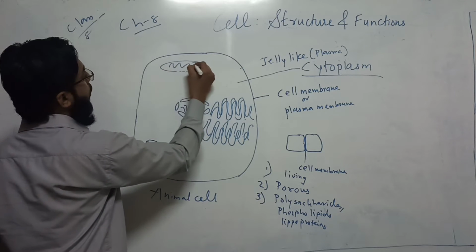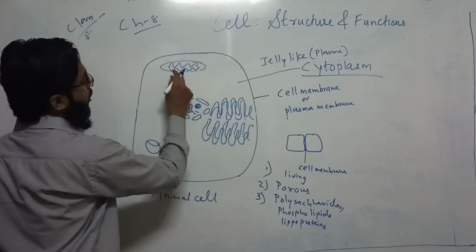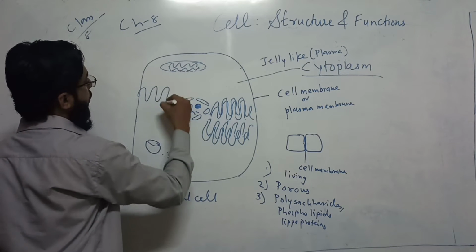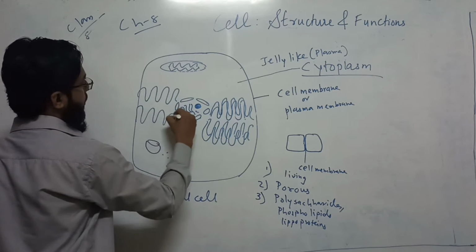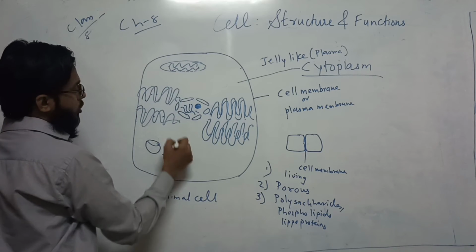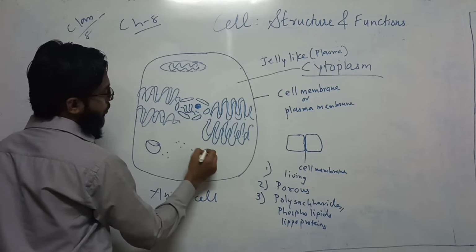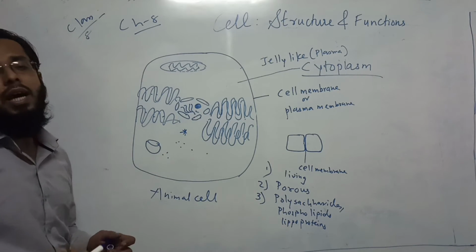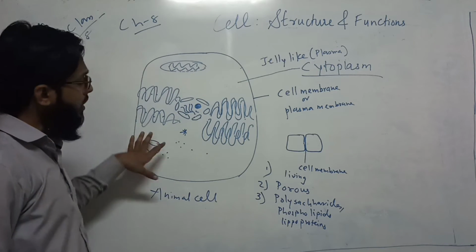Then we have mitochondria, then endoplasmic reticulum, then rough endoplasmic reticulum. There are so many other different things, like ribosomes, then centrosomes. Different things are present in the cell.